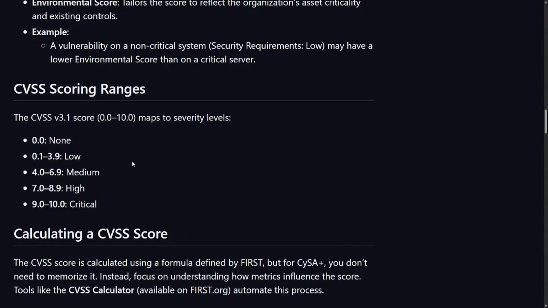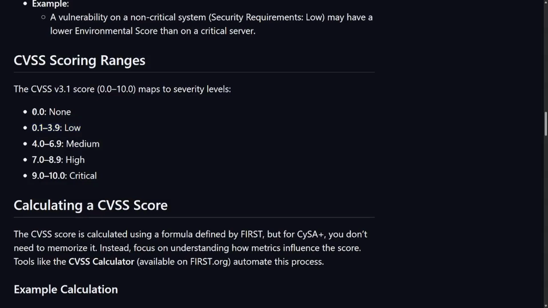So then we have CVSS scoring ranges. The CVSS V3.1 score, 0 to 10, maps to severity levels. So say that you have a 3.0. That could bump you up to a 4.0, a medium, in a matter of seconds. So you have a very good chance of getting attacked frequently, right? Because you're an easier target. Versus if you made yourself a harder target, you could go down to 0.1, 3.9, 0. And 0 day exploits are just going up to those 9 to 10s, right? Because they're the most critical. 0 days are most critical, right?